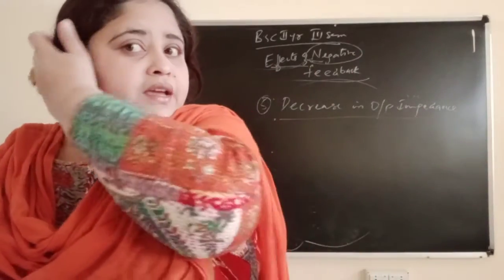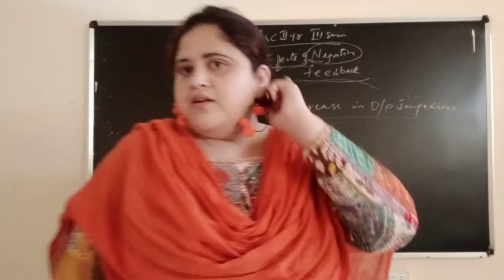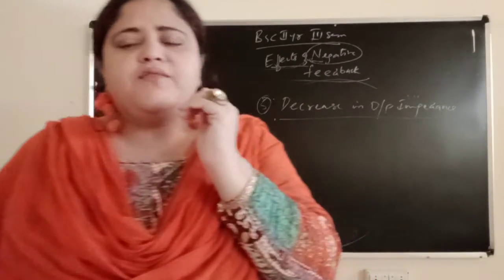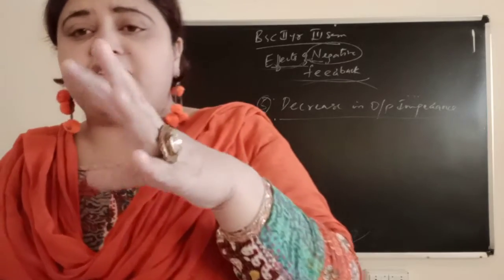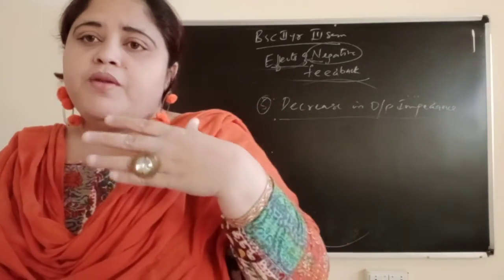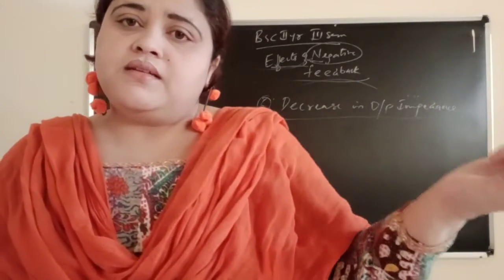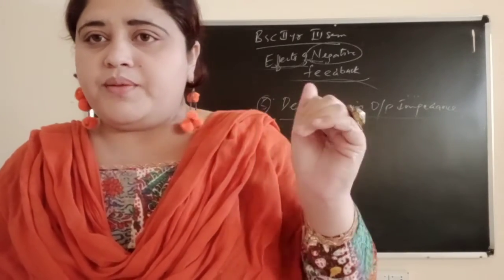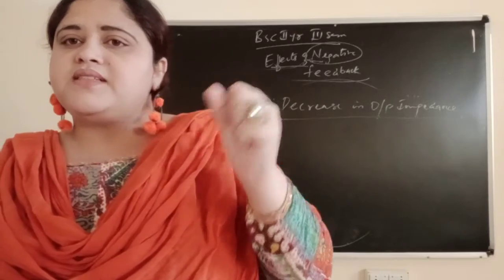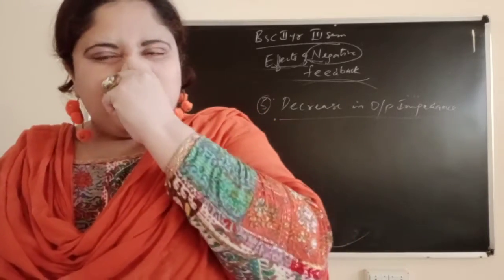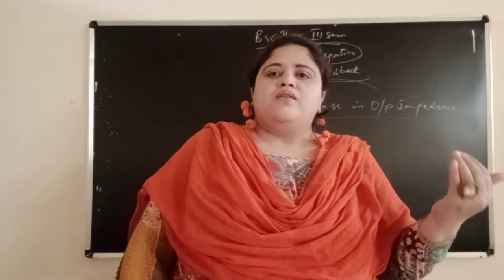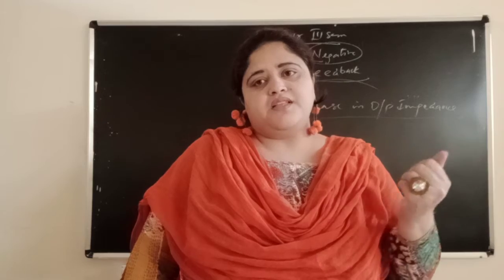You will see 5 star, 4 star ratings on your refrigerator or anything. What are those stars? That means it will save power. Why? Because it is reducing the output impedance. Output impedance is decreasing, because of that power loss will be very less. It is a profit, because less power loss means profit.